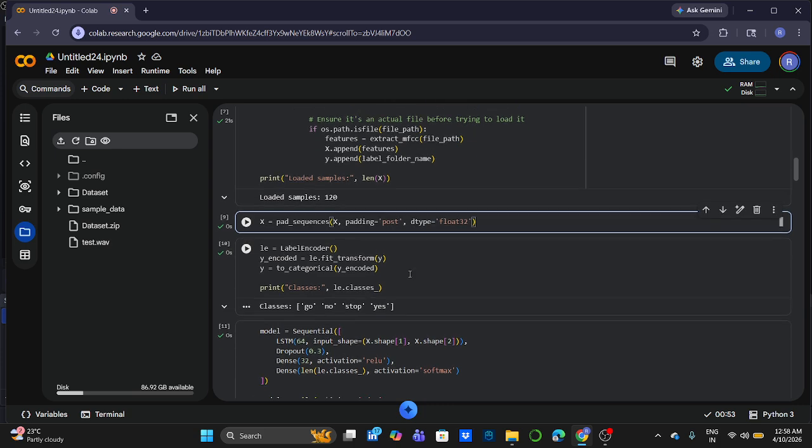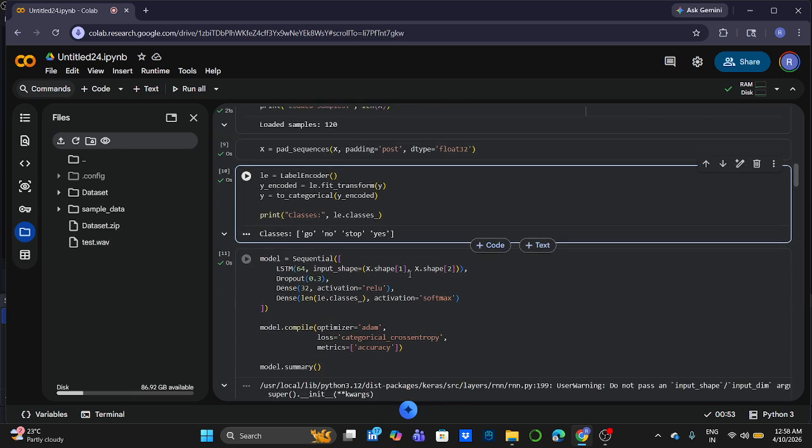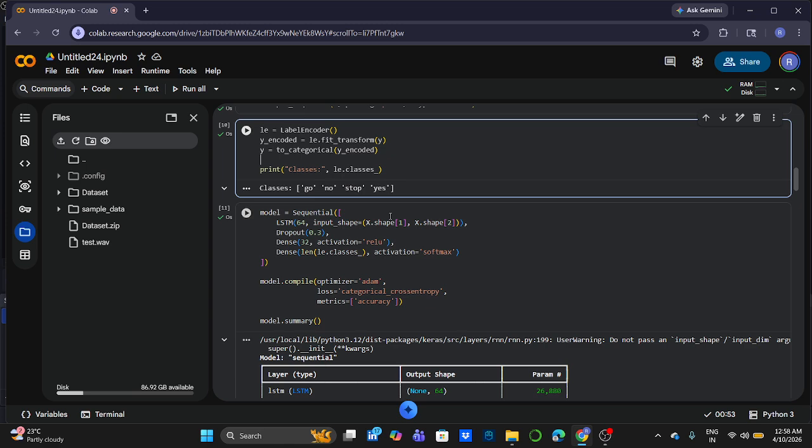Talking about the next block, the label encoder converts text labels into numbers. Then I convert them into one-hot encoding. This is required for multi-class classification.